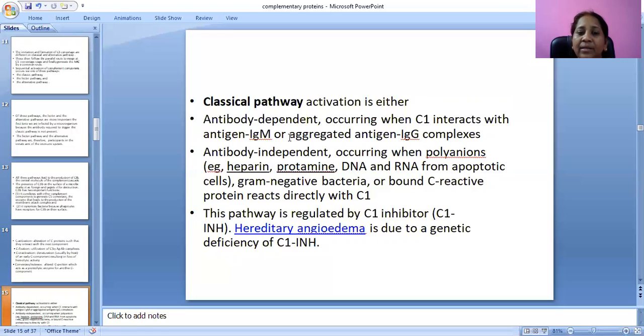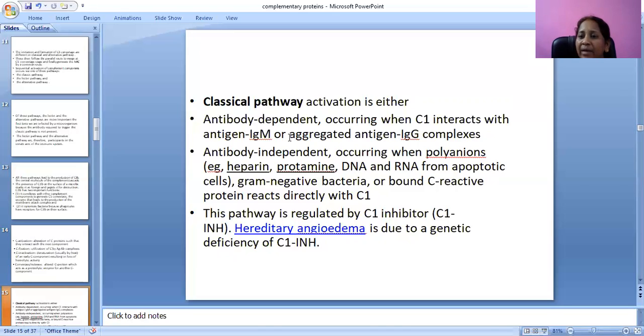Antibody independent activation occurs when polyions like heparin, protamine, DNA and RNA from apoptotic cells, and gram-negative bacteria are bound. C-reactive protein reacts directly with C1.